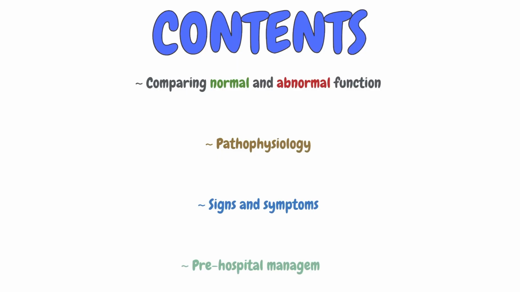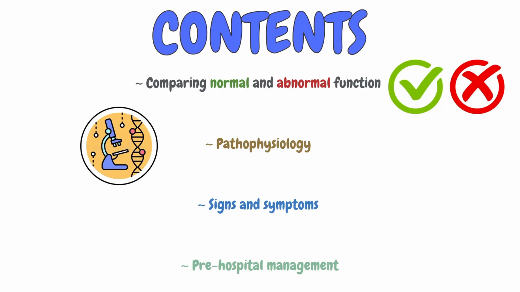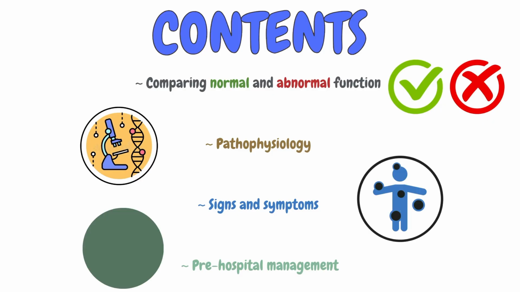This video will explore more detail about Cushing's syndrome. It will compare the normal and abnormal function of the systems involved in Cushing's syndrome. It will look at the pathophysiology of Cushing's syndrome. It will look at the key signs and symptoms, and look at pre-hospital management for someone with Cushing's syndrome, as early identification and management of these patients is very important, as Cushing's syndrome has a high morbidity and mortality if left untreated.